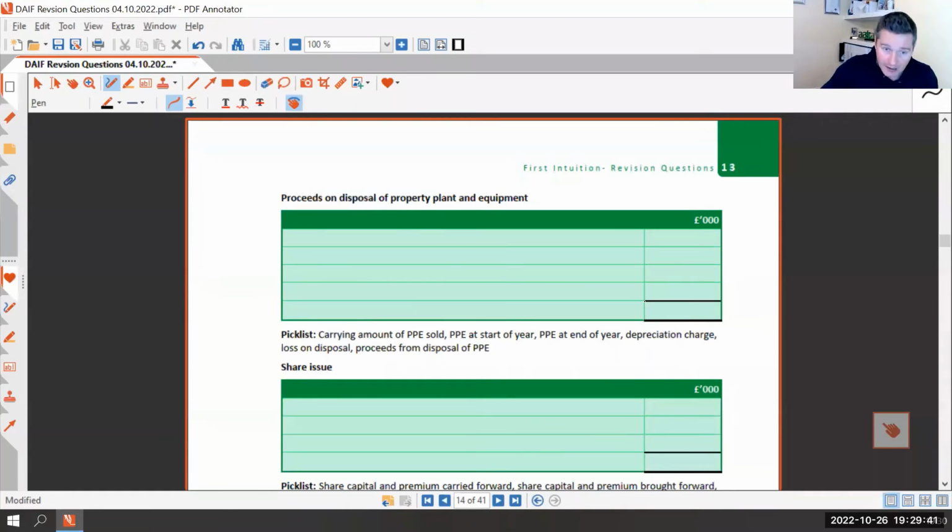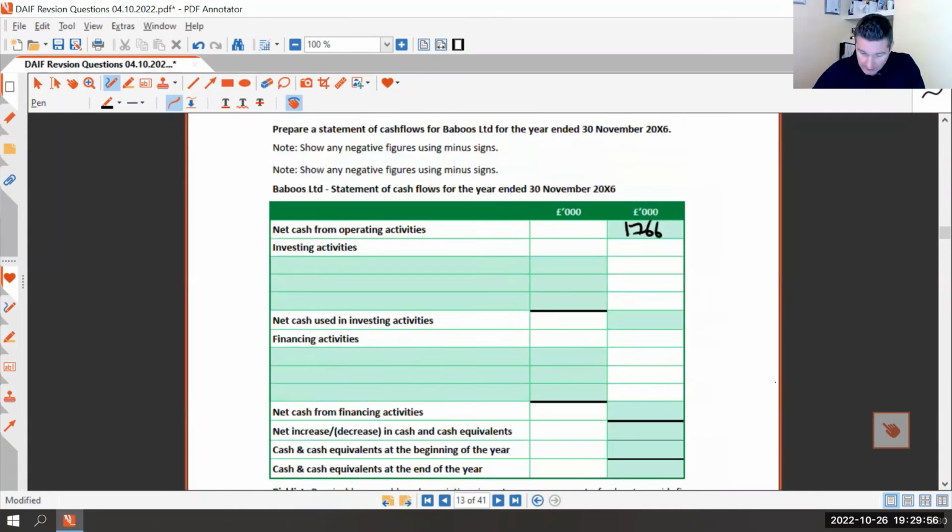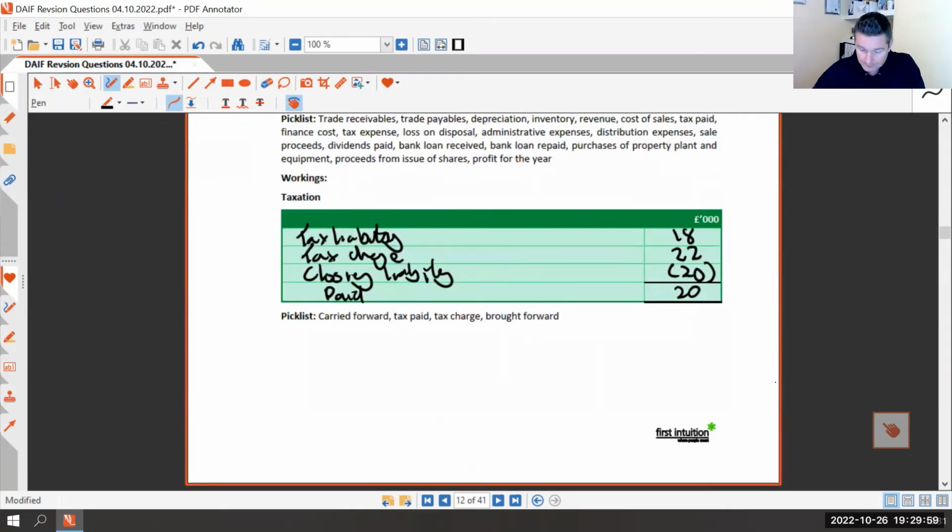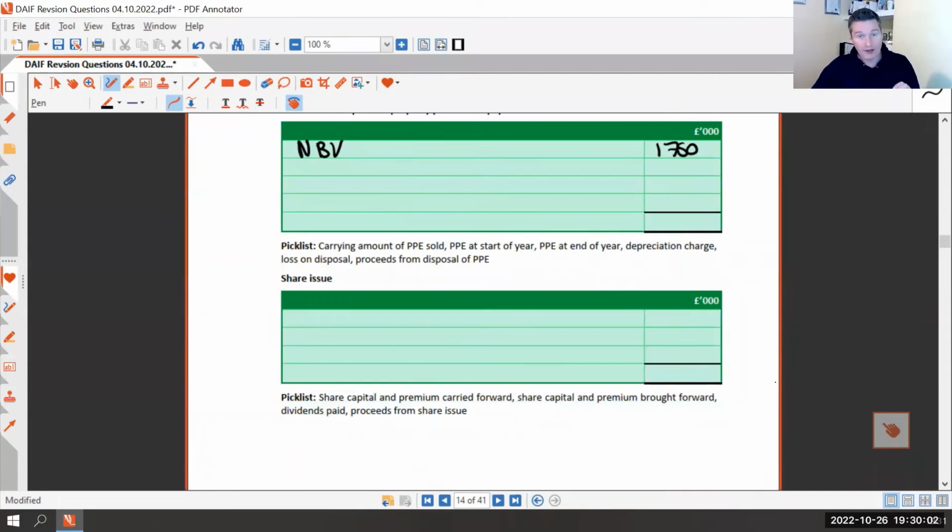So if we had a net book value of, we've already worked it out, haven't we, £1,750,000. And if we made a loss, how much was it? 812, wasn't it? So if the net book value was 1,750,000, and we made a loss of £812,000, how much money did we receive for the asset, i.e. the proceeds? Because that's all we're interested in. We don't care whether it was a profit or loss or anything like that. It's literally, what did we receive in the way of cash?